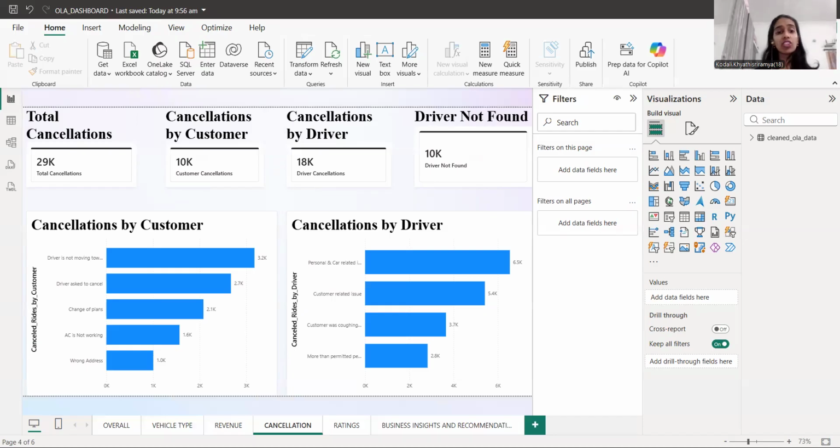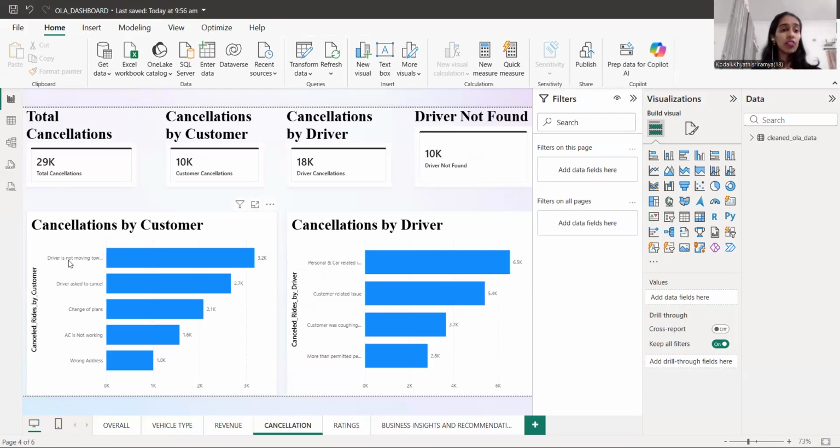This reflects a need for stronger driver management and compliance frameworks. So it's better if the driver manages in a better way. And the next chart we are going to talk about is the customer reasons for the cancellation. So in this chart, we can clearly see that customer is cancelling the drive due to several reasons.